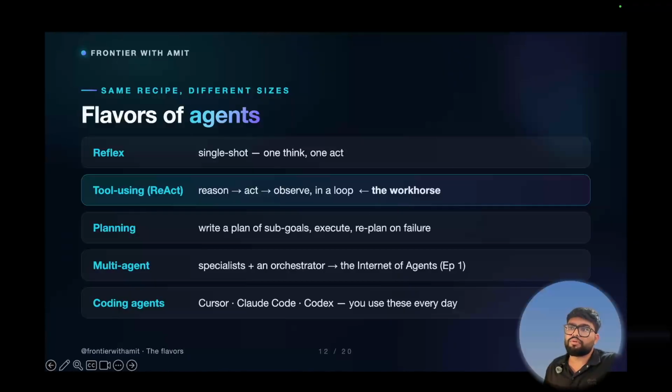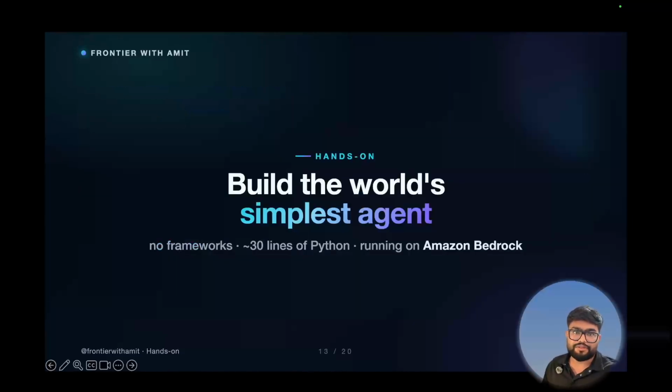The one you probably already use is some coding agent, like Cursor or Claude Code. We are all aware of it. So here we saw the same five parts every time, just pointed at different kinds of jobs, and the size is different. That's it. Enough theory.